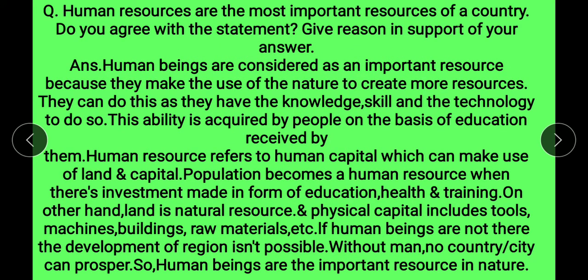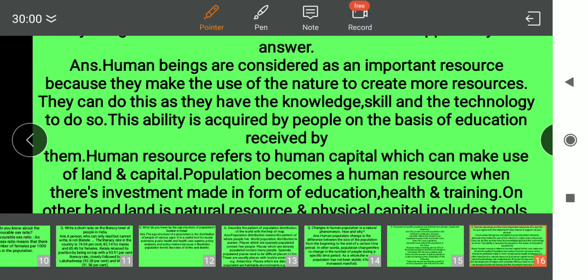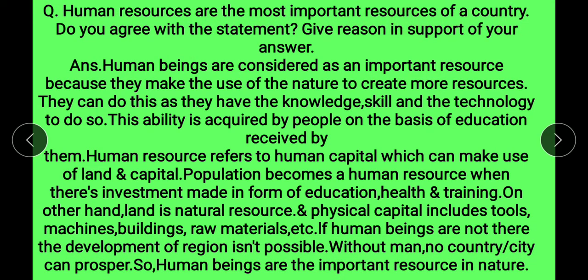Next question, human resources are the most important resources of the country. Do you agree with the statement? Give reasons in support of your answer. Answer, human beings are considered an important resource because they make use of nature to create more resources. They can do this as they have the knowledge, skill and technology to do so. This ability is acquired by people on the basis of education received by them. Human resources refer to the human capital which can make use of land and capital.